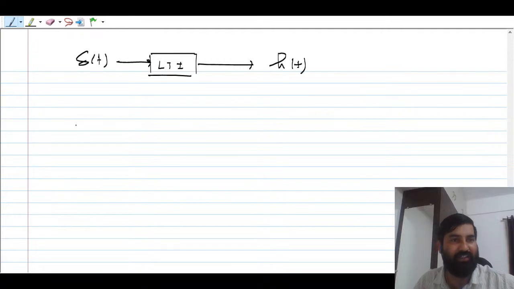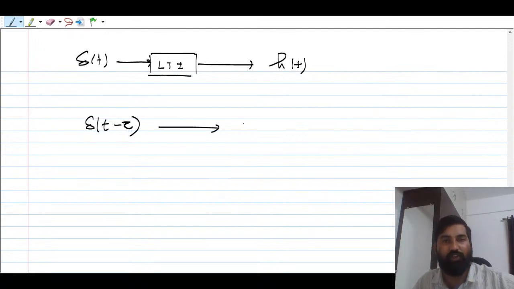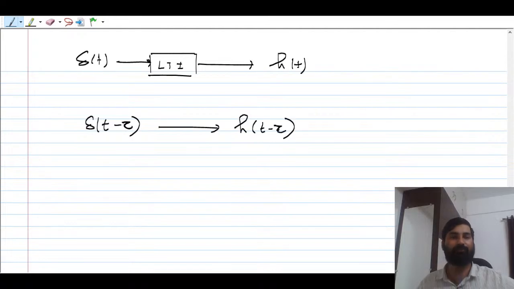Now you can delay delta t by some tau. If you delay the input here, your impulse response will also get delayed by tau. Simple, because of the time invariant property, because we are considering a linear time invariant system. If you delay the input, your response will also get delayed.